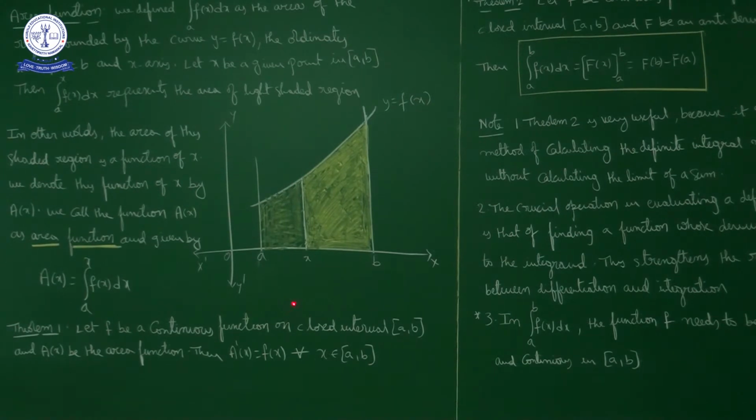We won't discuss proof, simply we will discuss conditions only. Now what is the first theorem? Let f be a continuous function on closed interval [a, b], and A(x) is the area function. So A(x) is equal to the integral from a to x of f(x) dx.